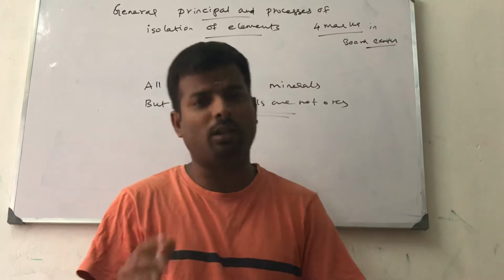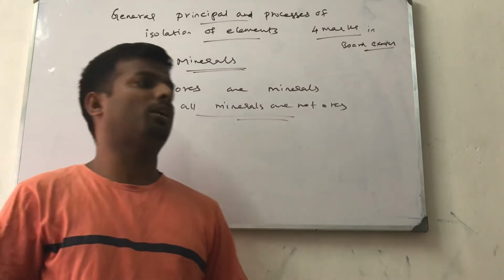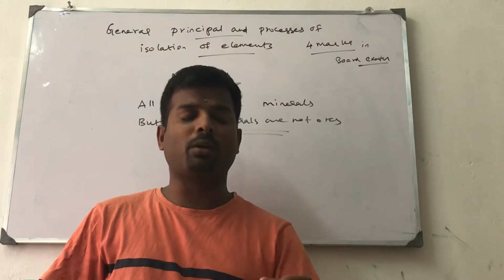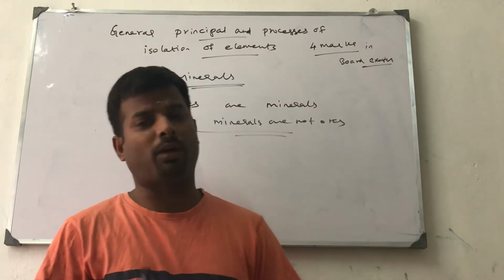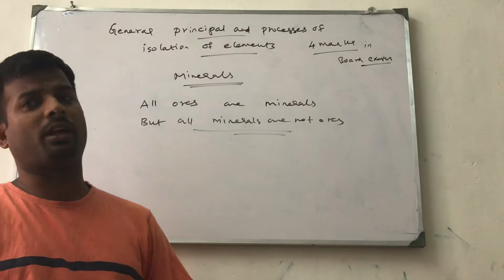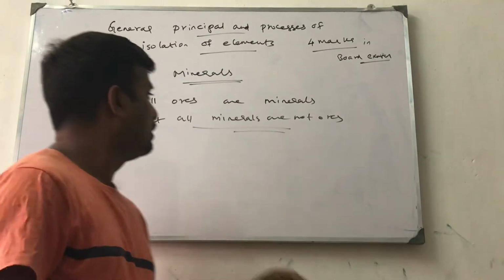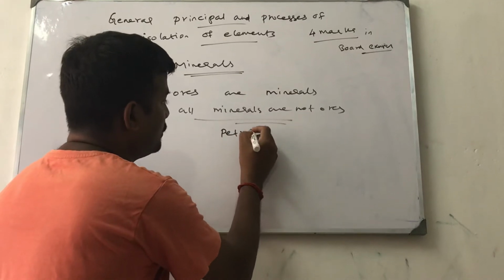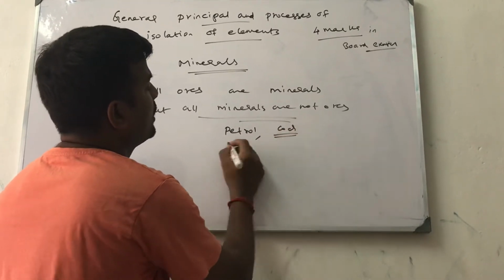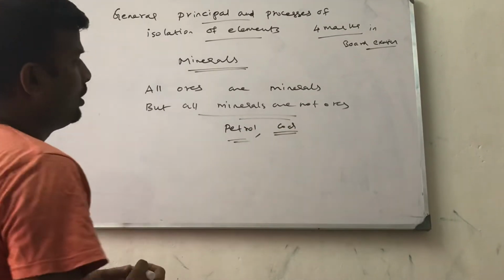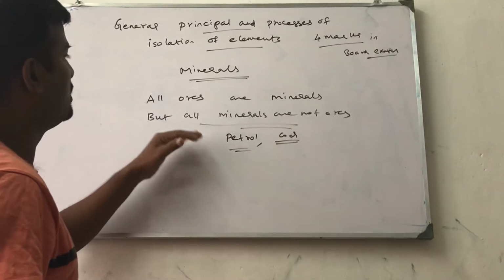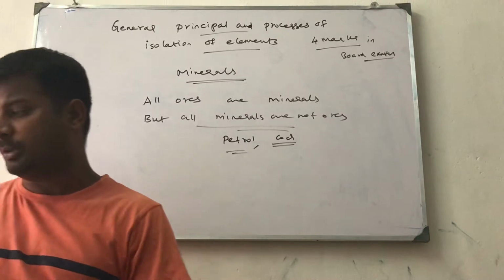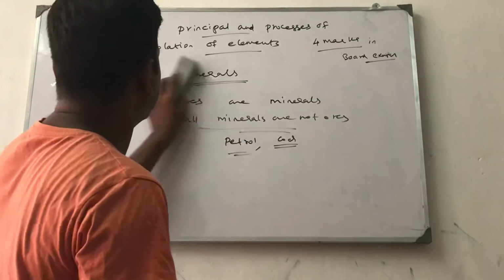All those things are called minerals, including those under the soil. Ores means the metal present with impurities in the form of carbonate, sulfate, and so on. Here, minerals means petrol is also a mineral, coal is also a mineral, so carbon and charcoal are minerals. Ores means the impurity present in the metal only. That is the difference between ores and minerals.